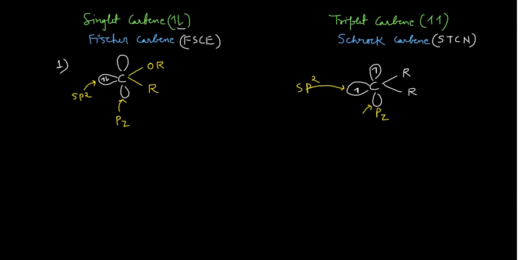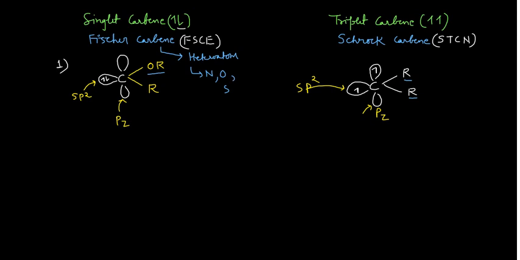And see, purposely I have written this O here, and in that case two alkyl groups are there. Whenever you have the Fischer carbene, in the Fischer carbene you will always have the heteroatom. That heteroatom could be your nitrogen, it could be your oxygen, it could be your sulfur.